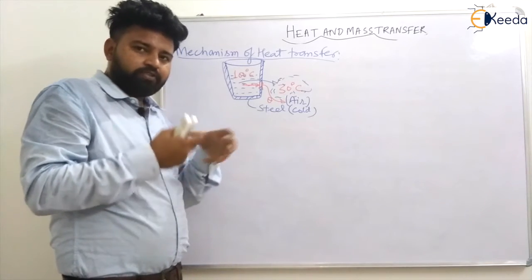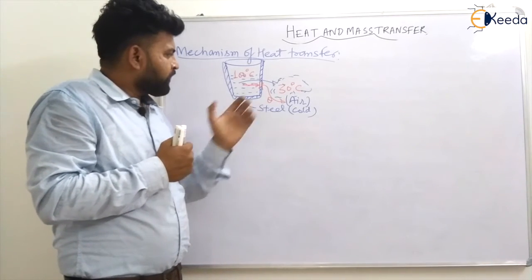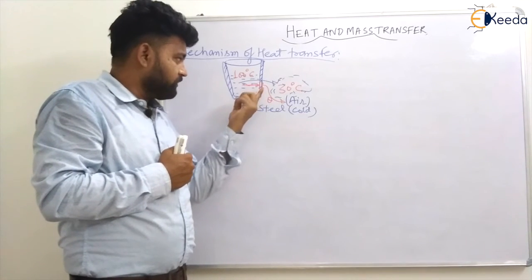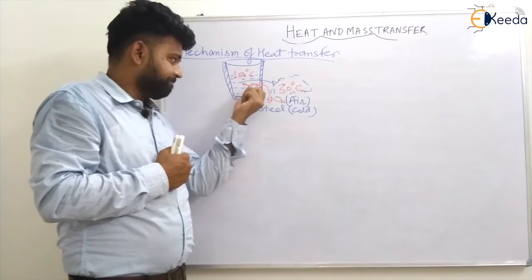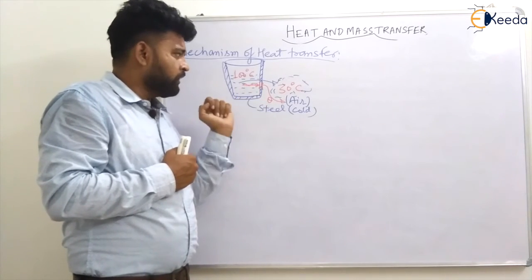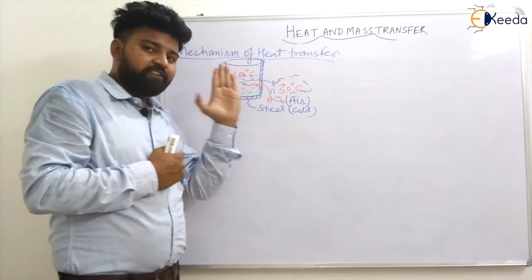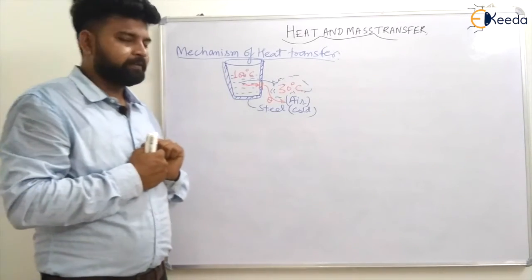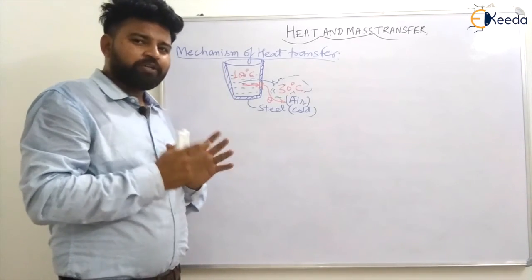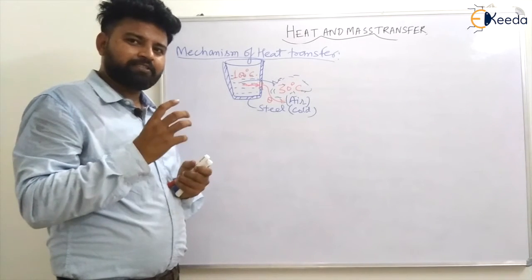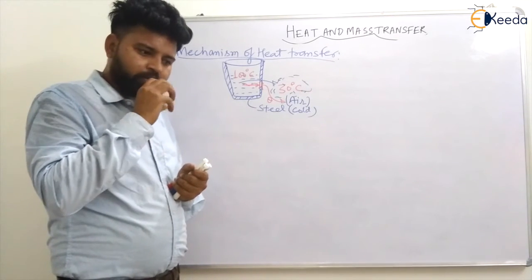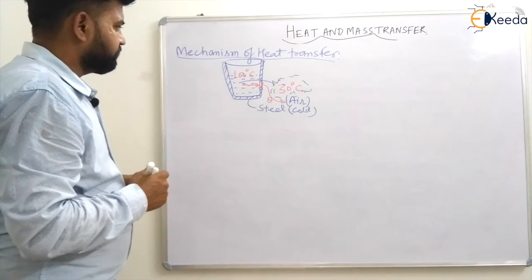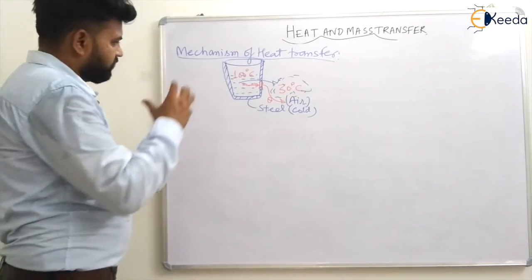Then some heat is transferred within the steel metal, and then from the outside surface some heat is transferred to the surrounding air. How it is happening, let us go through thoroughly after some time. We will discuss it thoroughly.